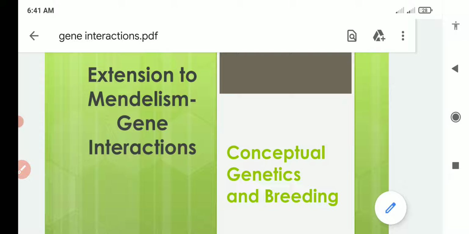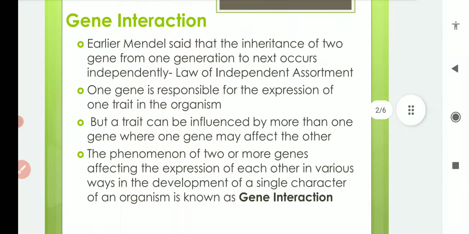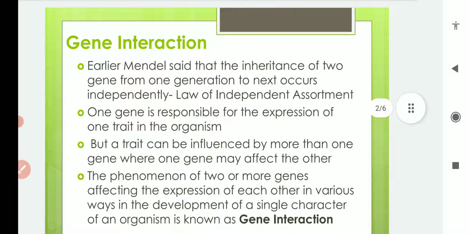So, in extension to Mendelism, our next topic is gene interaction. We all know that earlier, when we were discussing Mendelian genetics, we discussed that each gene has two alleles, and one gene is responsible for the inheritance of one character from one generation to another generation.